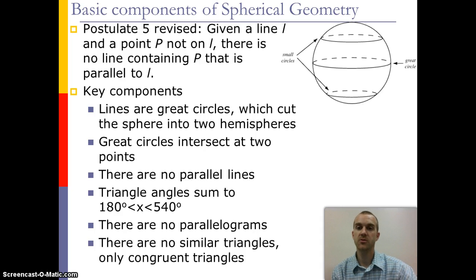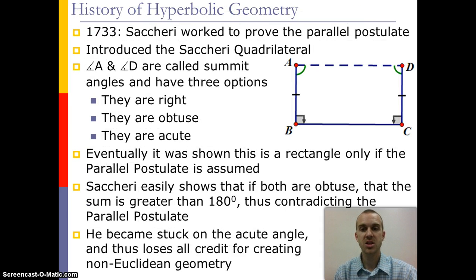Triangles are actually going to measure from 180 degrees to 540 degrees. And because there are no parallel lines, there can be no parallelograms. And there are no similar triangles. If you have a triangle, it is congruent, but not similar. Now, hyperbolic geometry